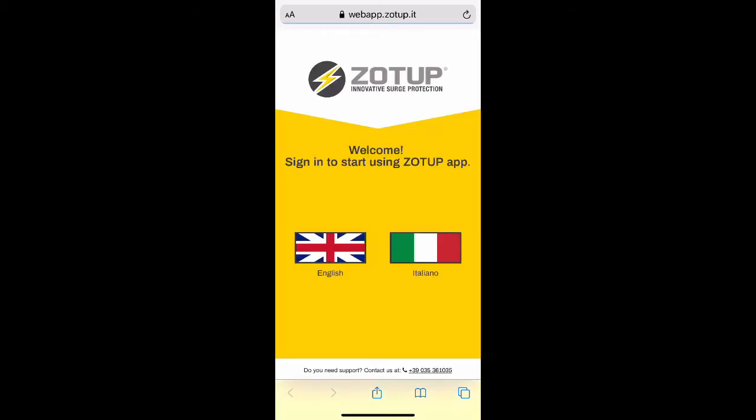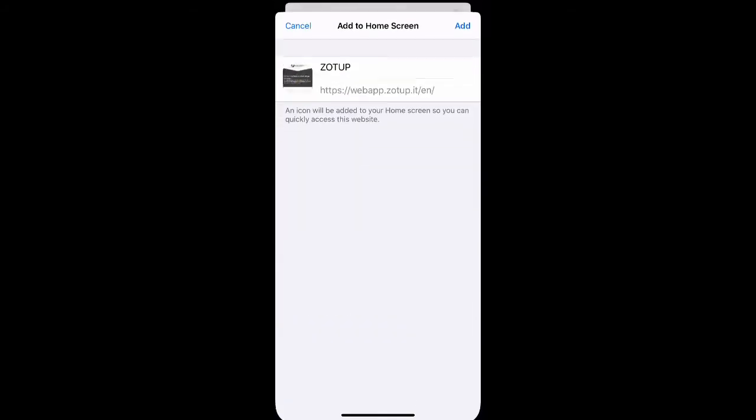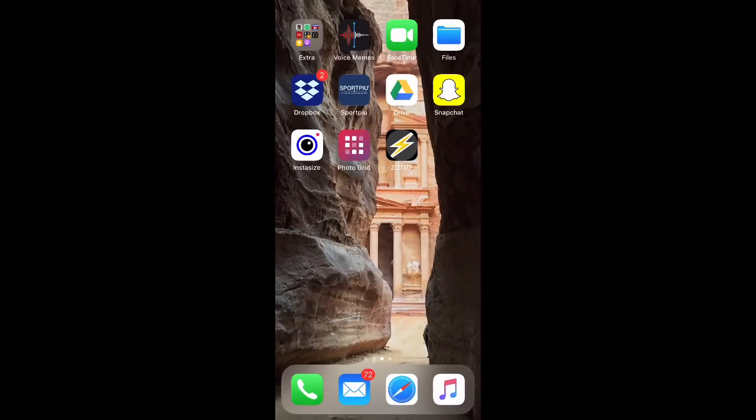At first access, you have to choose your language. Then, you can save the app on your home screen. In case you use the app from the computer, Google Chrome allows you to save the app on the desktop.